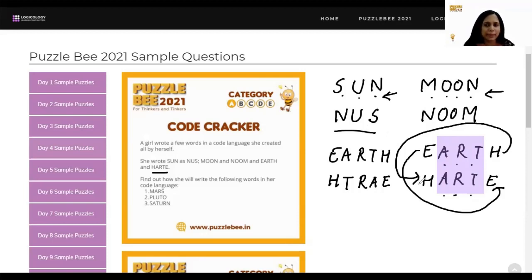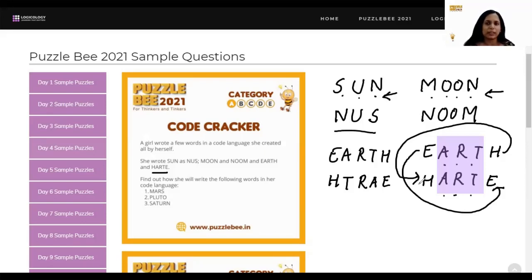So maybe the logic that this girl has applied here is that the letters in the middle, the letters in the center, will remain as they are. So we do not touch them at all and we just exchange. So whatever was first goes to the last place and vice versa. Okay, so first and last letter are only exchanging their places.